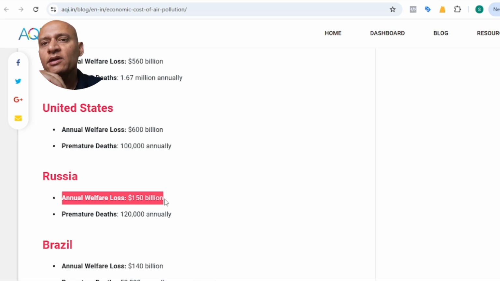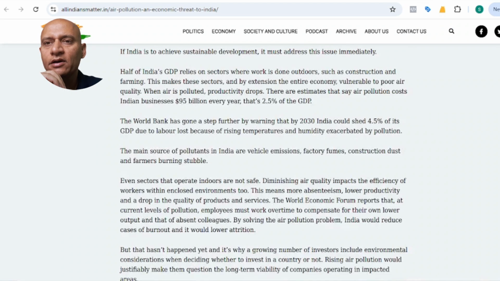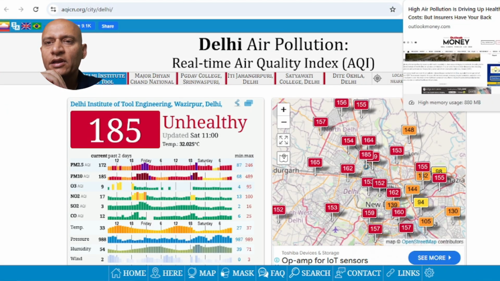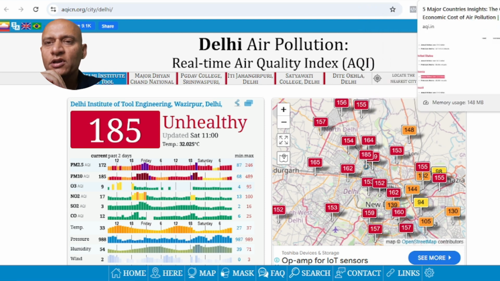It might not be exactly the numbers we have seen in these reports, as these numbers have been derived theoretically, but definitely there is an impact on the economy of a state, a company or a country because of the unhealthy environment. So we can definitely see that there is an economic impact, and we need to take steps as a country, as citizens of this country, to reduce the level of air pollution and make it healthier for everybody, so that they are able to contribute to the economy of the country.